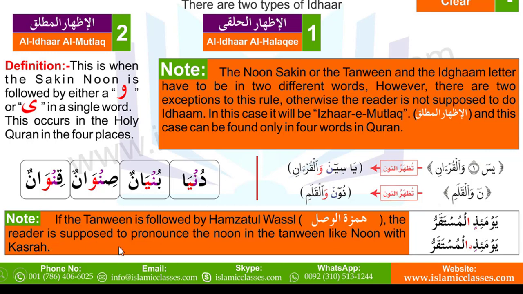The same is written here. The reader is supposed to pronounce the noon in the tanween. Like in the tanween there is a hidden noon. So if we skip one kasra under the zal, there will be one noon, and then we put a kasra under that tiny noon, and this noon we connect with the next letter with the lam, and this hamzatul wasl will be skipped from this place when we join.